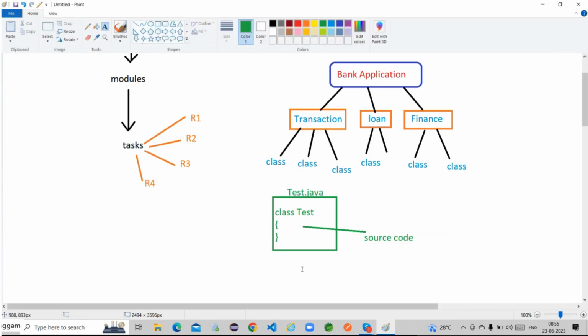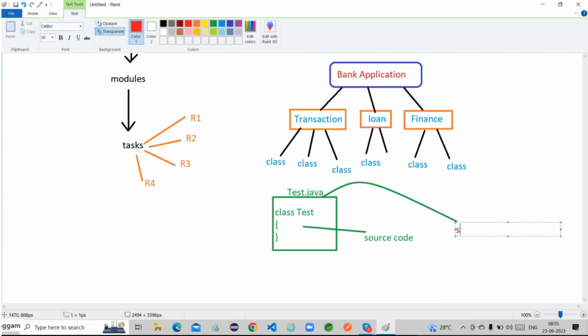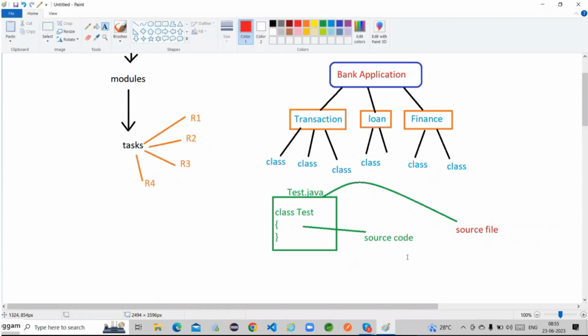Once this source code is available, this file is technically called a source file. There is no doubt we can confirm, this is my source file. Within the source file, whatever developed code is there, that Java code is technically called source code. Up to this, all the points are clear, right? All are clear?